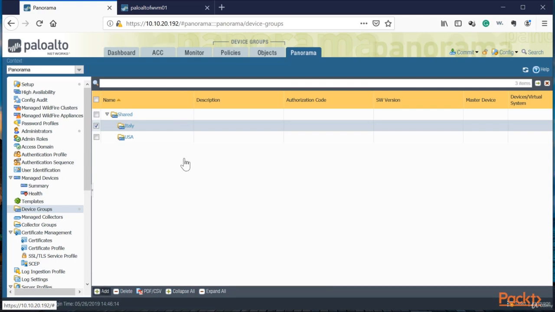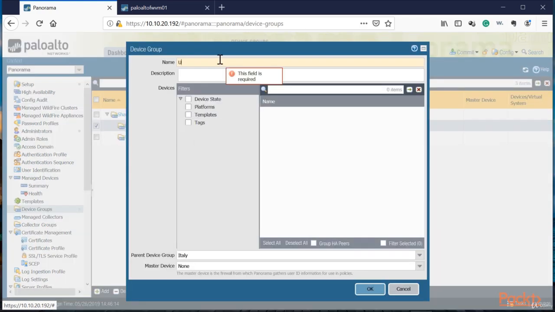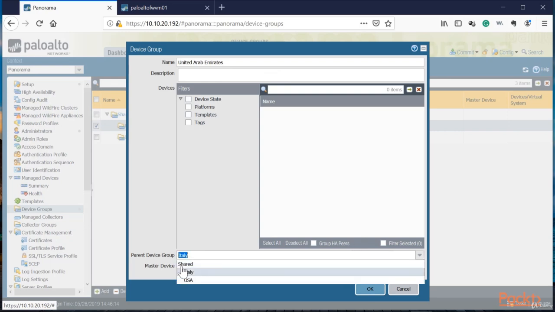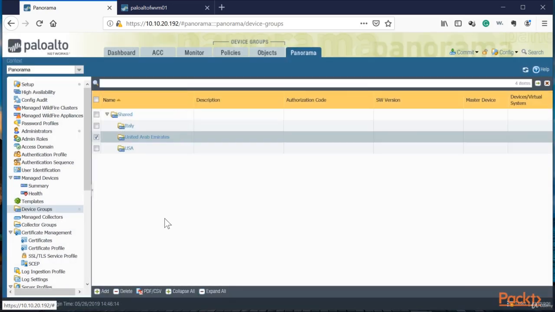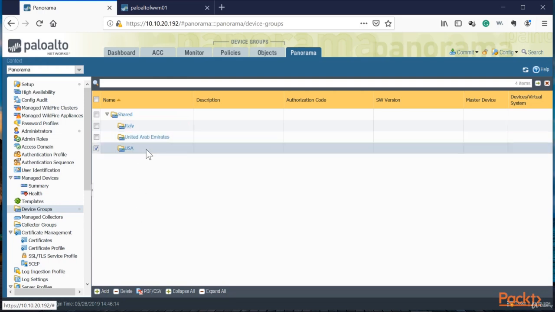Let's go ahead and add the final one, which is United Emirates. We'll press OK. And again, make sure that it's under share, because that's the global group. And boom, we have our 3 countries under device groups. Now we need to add the individual cities on each country.